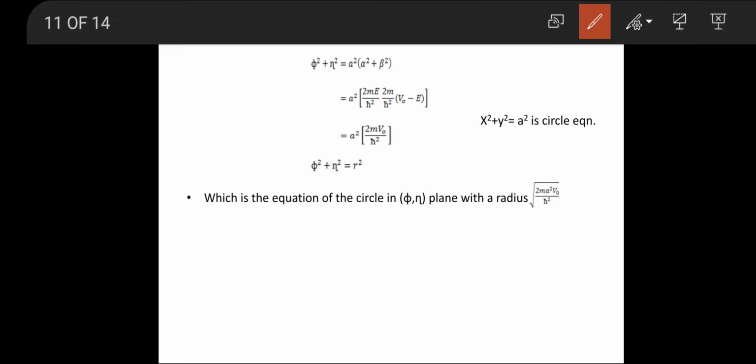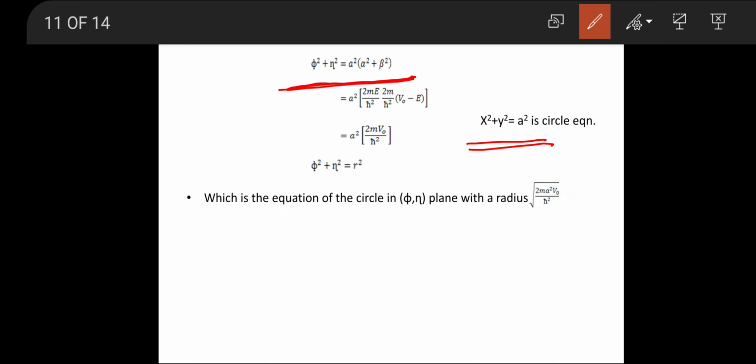So here these two equations are equating to the circle equation, that is x square plus y square equal to a square. Since we are finding the one dimensional finite potential well, and we made this derivation for one dimension, we consider the equation x square plus y square equal to a square. If we re-represent it, phi square plus eta square is equal to a square into alpha square plus beta square.